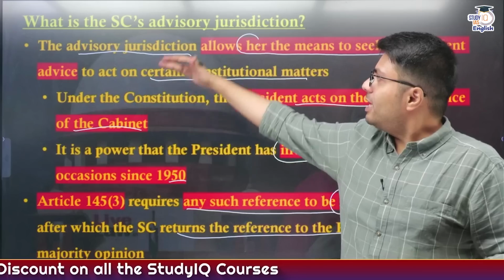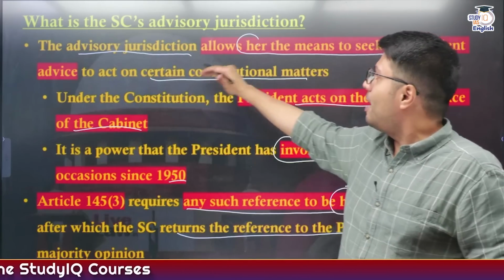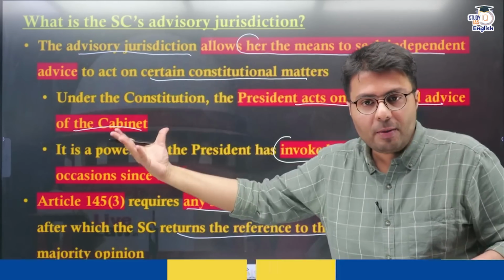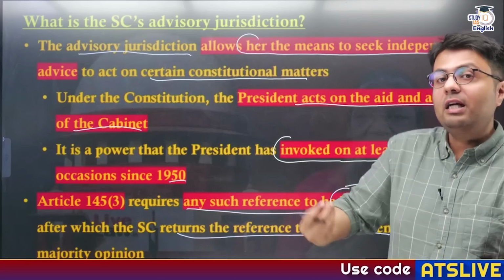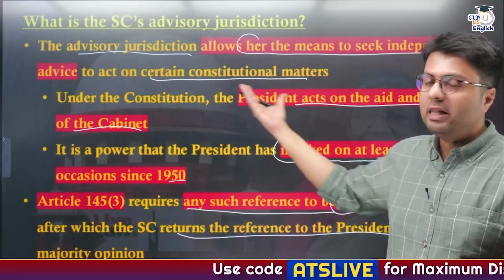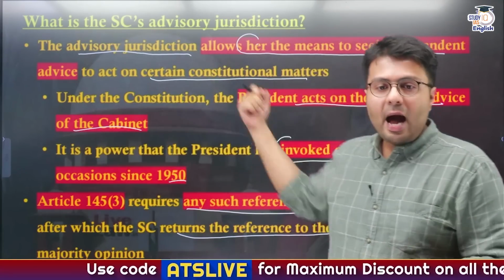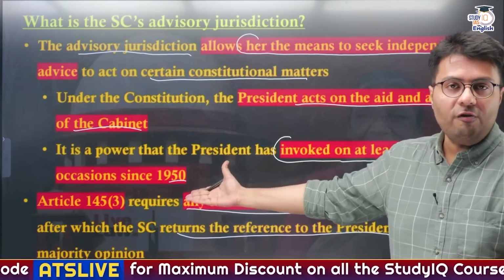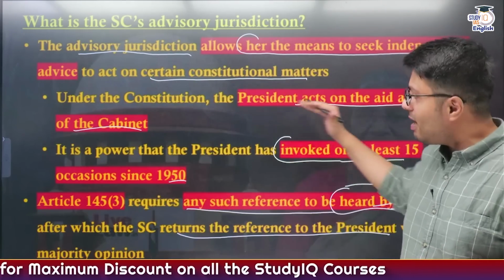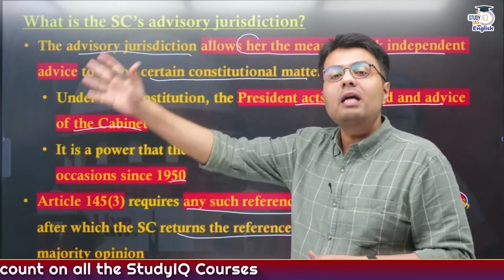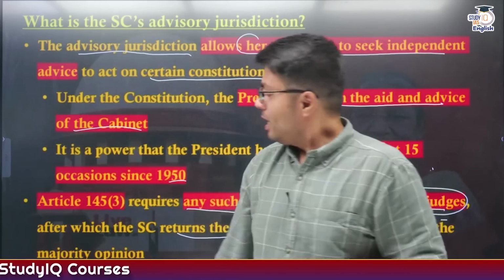Understood? So what we understood from this slide is that this is a constitutional matter, and the President is not acting on her own volition, rather she is following the aid and advice of the Cabinet. And this is not the first time this kind of power has been invoked by the President of India. Rather, at least 15 times this has happened before since 1950.